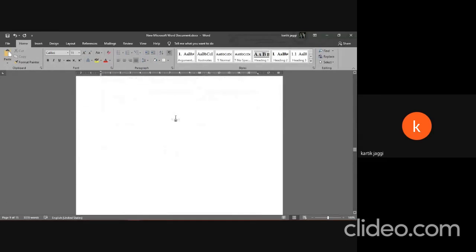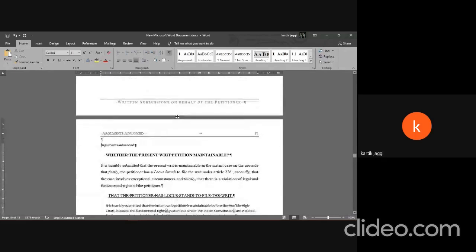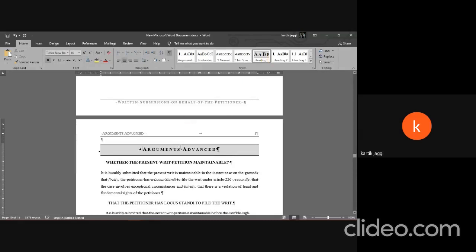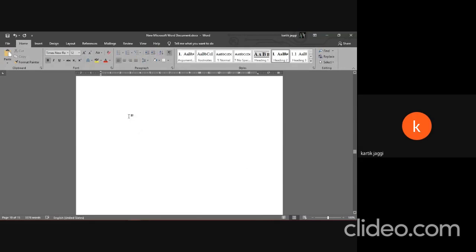Let's now try to format the memo and talk about anything that arises when it arises. So for example, arguments advanced has been given that. Now comes the numbering. The paragraph panel here contains the lists, and the kind of list we'll be using today is, okay, Akhil Raj has a question. When we copy directly from the internet, a page break automatically comes with it. Just delete it manually. That won't be a problem. Also, with regard to Akhil's question, you can just remove it.